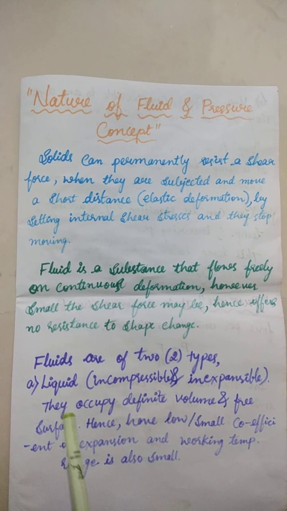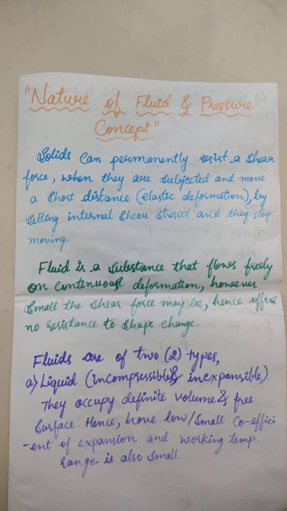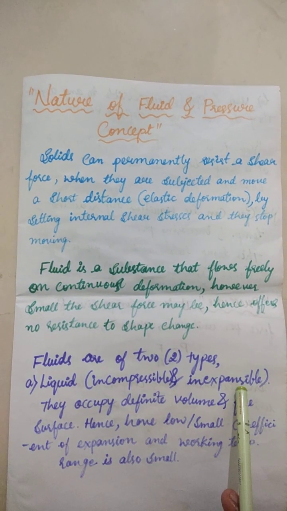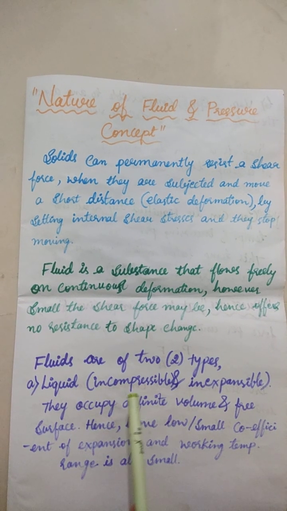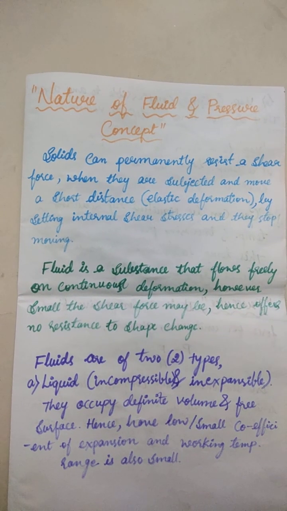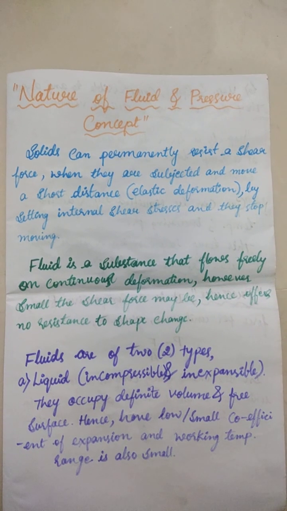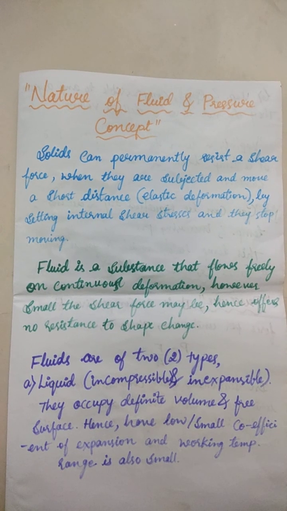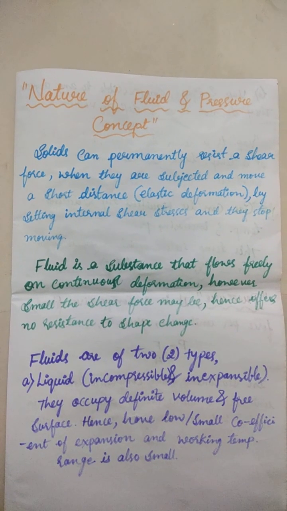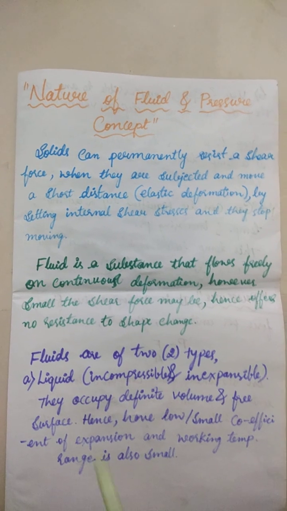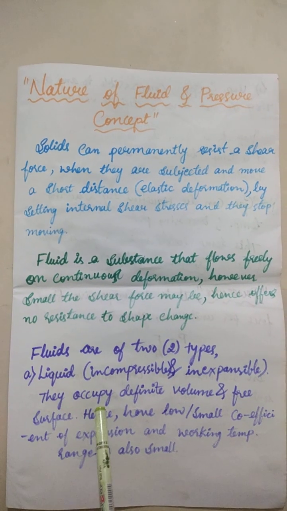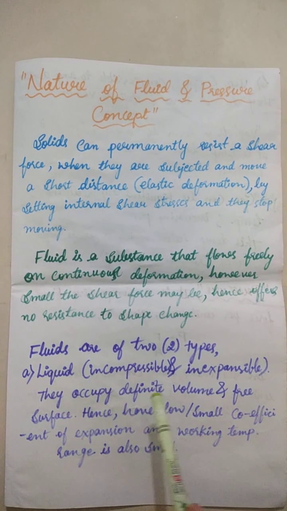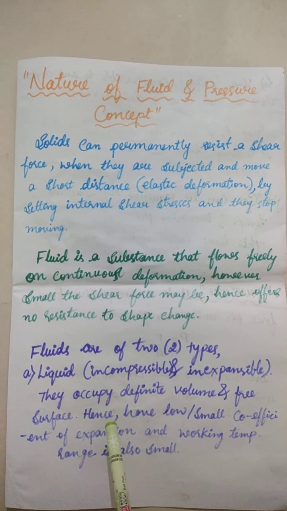There are two types of fluids. One is liquid and the other is gas or vapor. Liquids are incompressible and inexpansible. Means they cannot be pressed and made into a minute or small compact thing. And inexpansible means neither can they be made into a very large volume substance. So they occupy a definite volume. The liquid will always occupy some definite volume and a free surface.